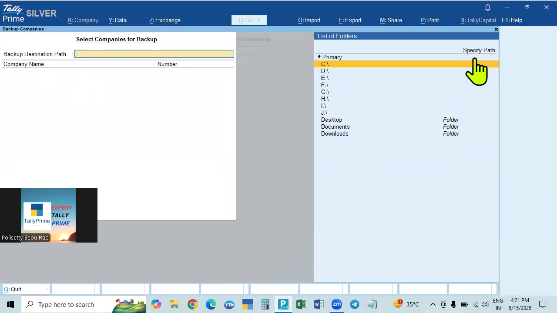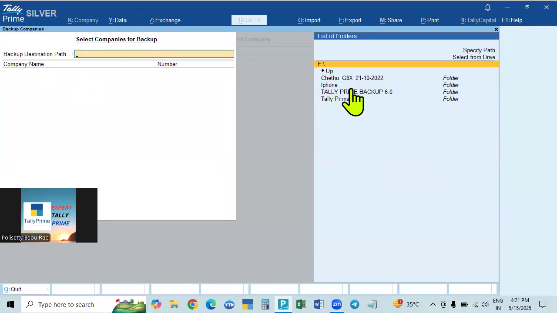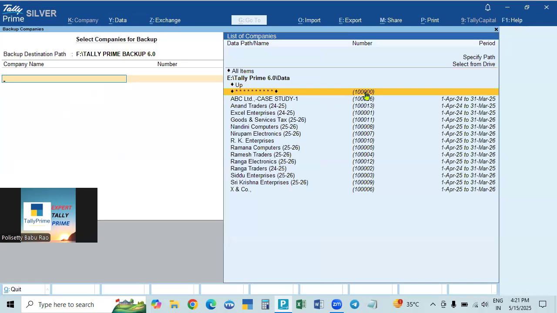Go to select from drive and press Alt F, that is F drive, where we already created it. Select this one and it will come to the top. Press enter again, that is, you have to press enter twice. So the backup data path will come here. Then we can select all the companies or some companies for backup. This is when the backup data path is already created in advance.